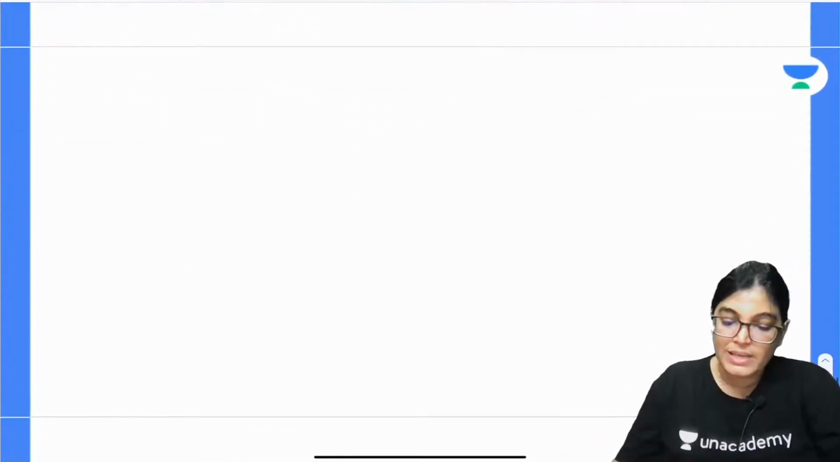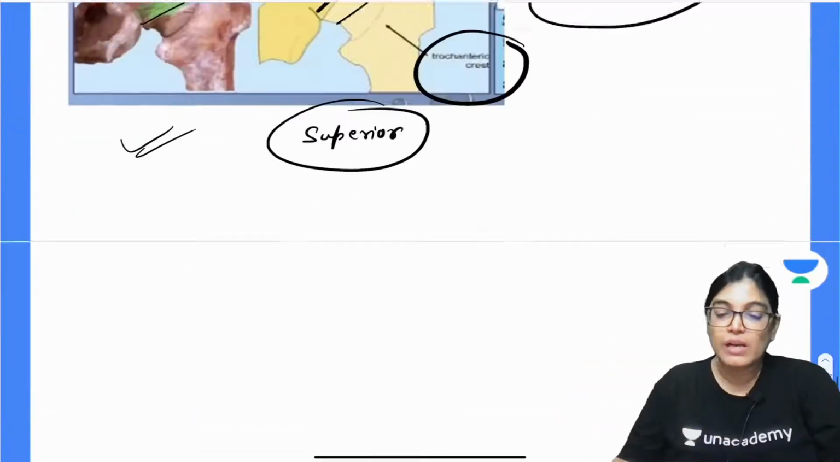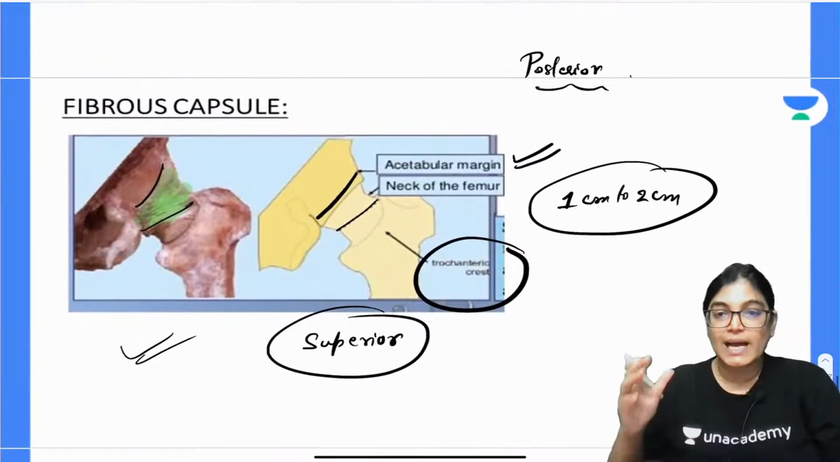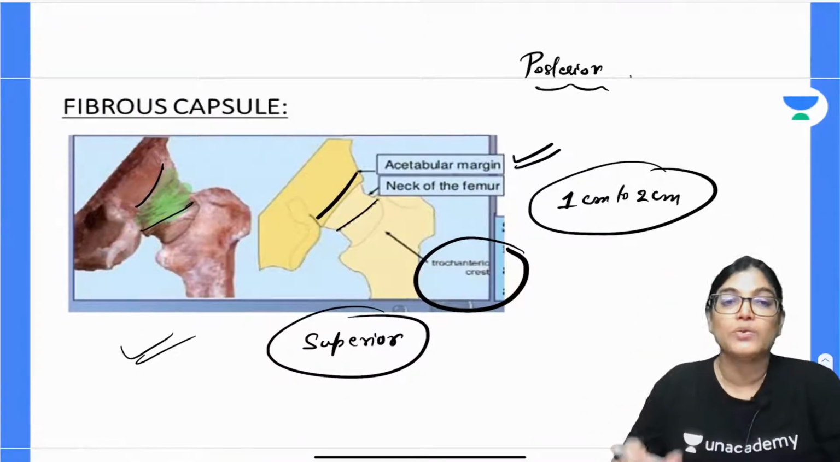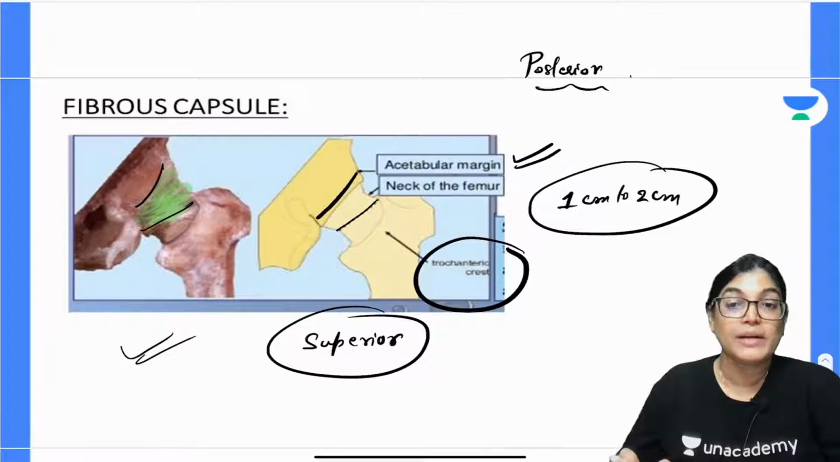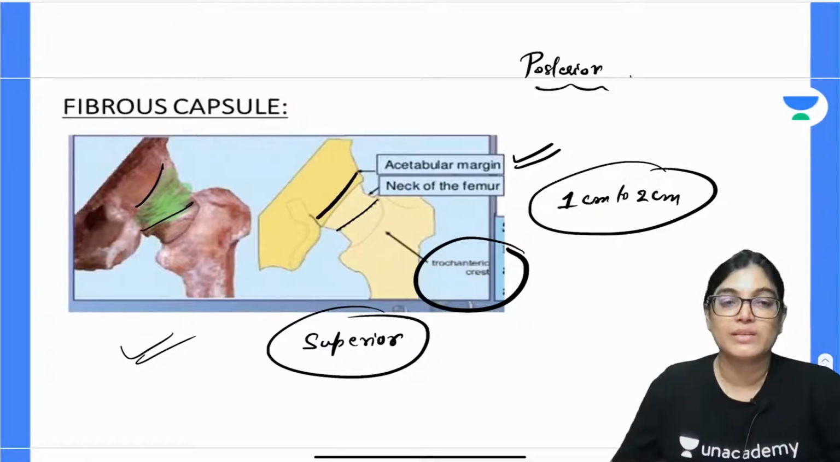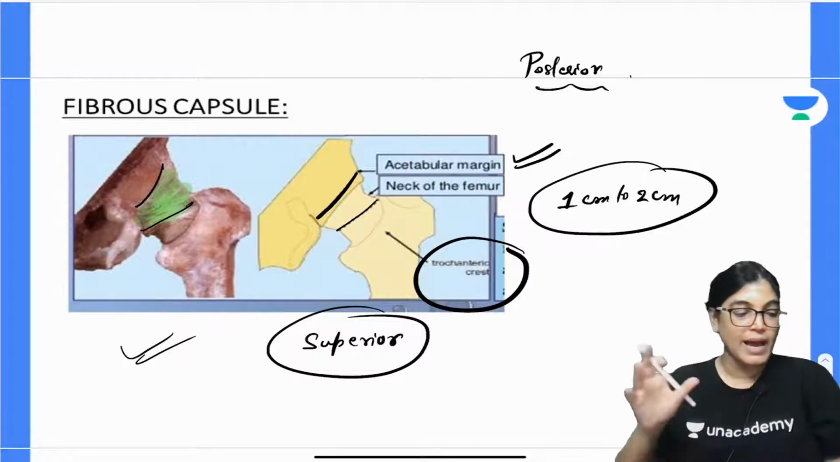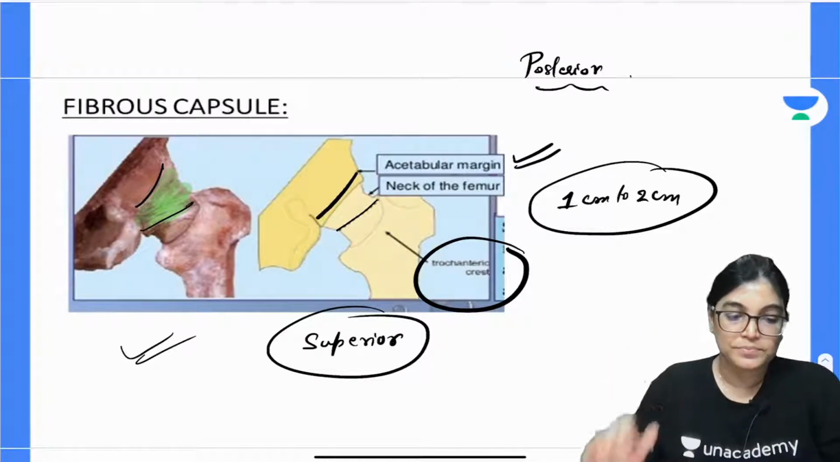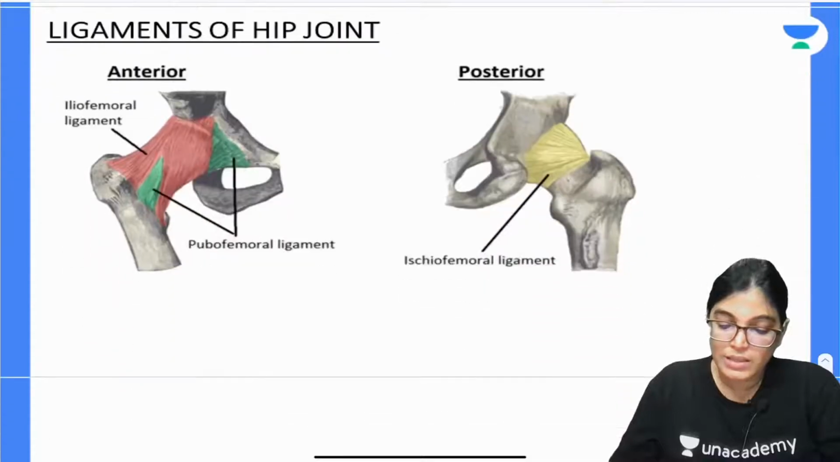So now my dear aspirants, you already know on the inner aspect of the fibrous capsule which structure is attached? Synovial membrane is there, and together the fibrous capsule of the hip joint along with the synovial membrane lining the inner aspect of the fibrous capsule is called the articular capsule. Same way as we have discussed in the knee joint. Now let's proceed to the other important ligaments.